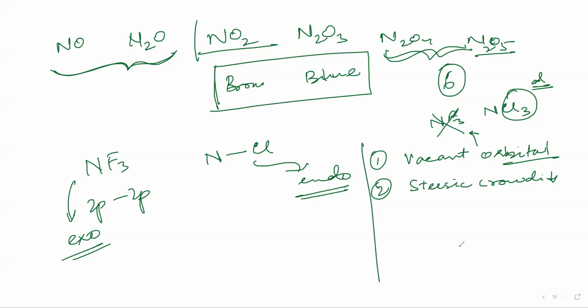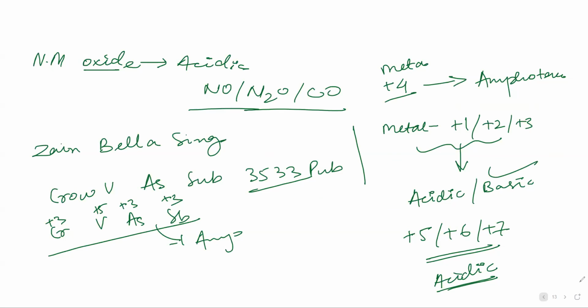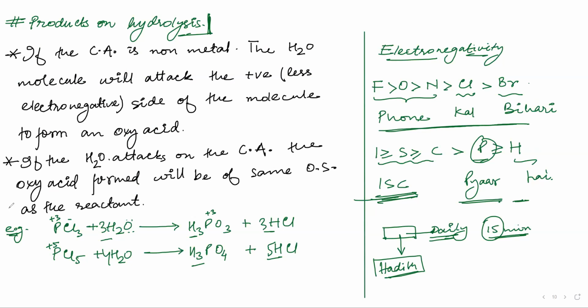Then the next thing that we learned was the products of hydrolysis. There were two points. The first point was that water attacks on the positive side, because H2O has a lone pair. If it attacks on the central atom, that is the non-metal here, it will give an oxy acid. And what is an oxy acid? An oxy acid has non-metal, hydrogen, and oxygen. We will learn about oxy acids in the next class. After that we learned about the pentahalides. So these were the points. Now, basic character